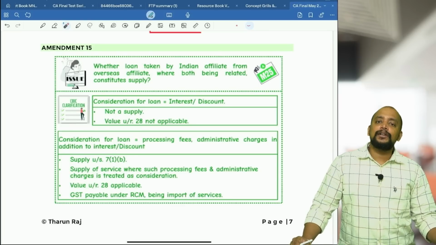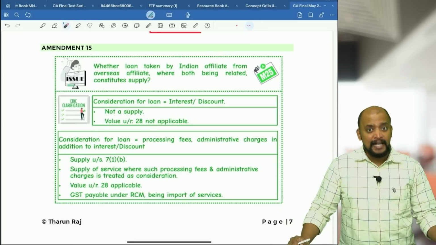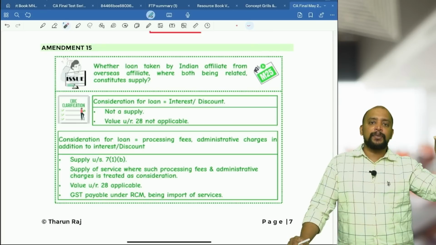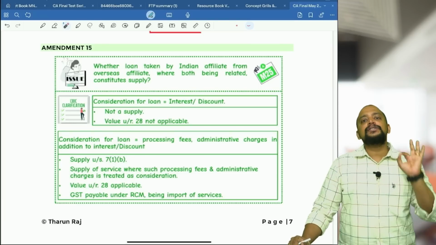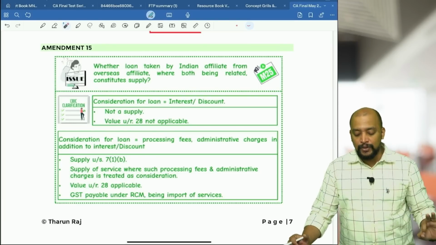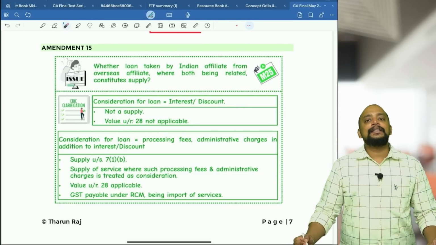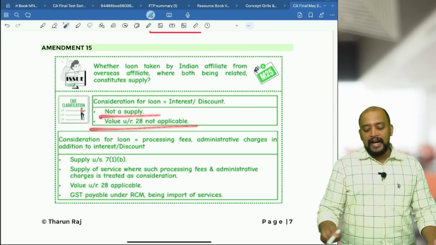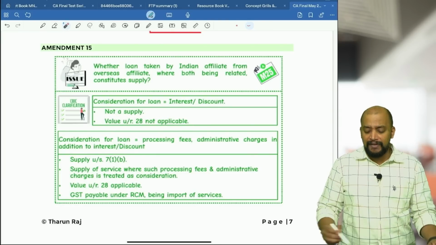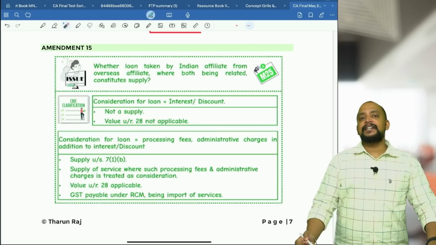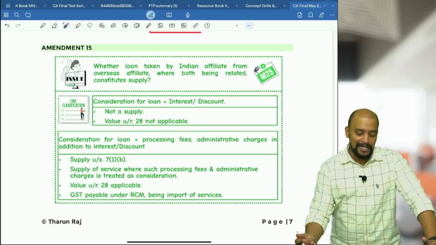taxable. To avoid that, they have brought in a circular which says that if there is an Indian affiliate of a foreign company which is taking a loan from the foreign company, and if the consideration is only interest or discount, then the said activity is not a supply, so we don't have to bother about value under Rule 28. Why value under Rule 28? Because in case of related parties, we determine the value as per Rule 28.